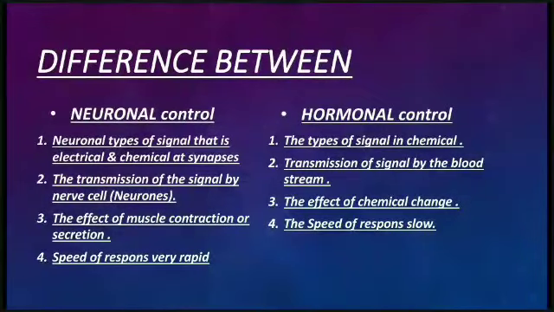So first, neuronal control of the heart. The type of signal is electrical and chemical at synapses. Second, the transmission of the signal is by nerve cells. Third, the effect is muscle contraction or secretion, and fourth, the speed of response is very rapid. Second, hormonal control. The type of signal is chemical, the transmission of the signal is by the bloodstream, the effect is chemical changes, and fourth, the speed of response is very slow.